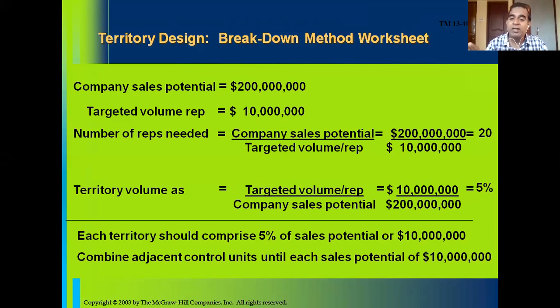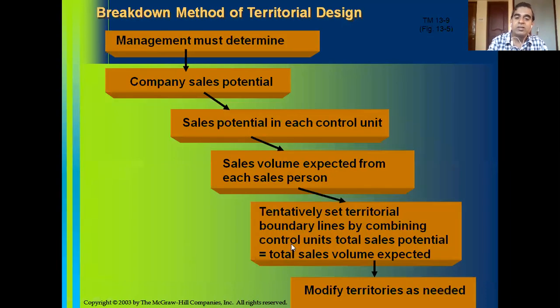Then assign that territory to a sales rep, because the targeted volume per rep is also $1 million per year. Then modify territories as needed.